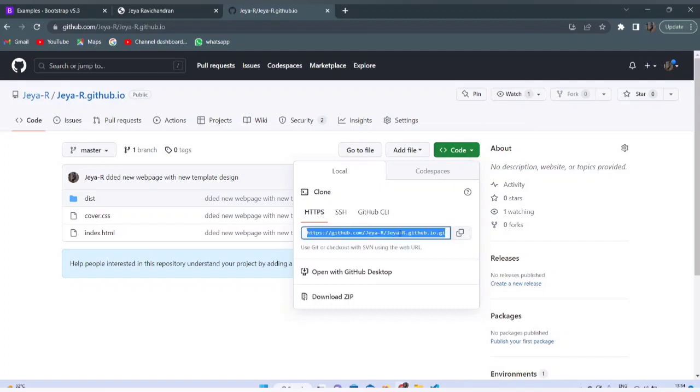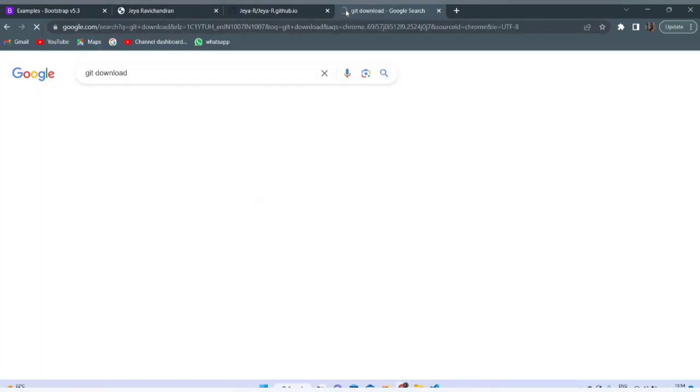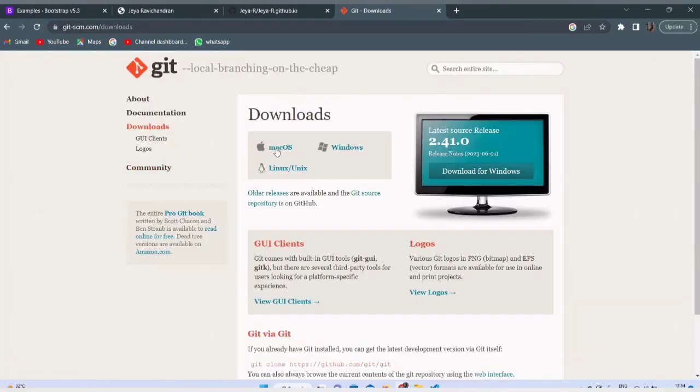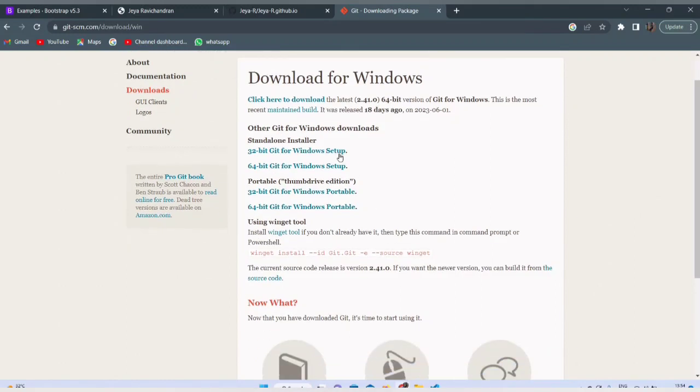I have Git downloaded on my system. If you don't have Git downloaded on your system, just open another tab and search for Git download. Here, you can choose which OS you need it to download. Mine is Windows, so I'm going to select Windows, and it gives you the installers.